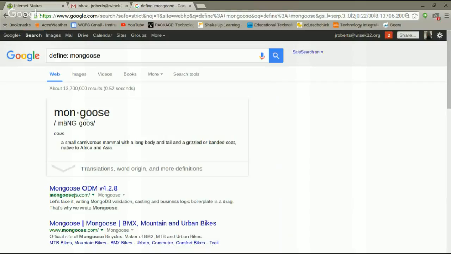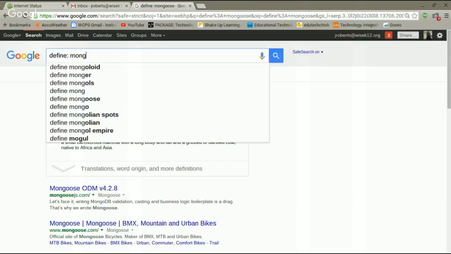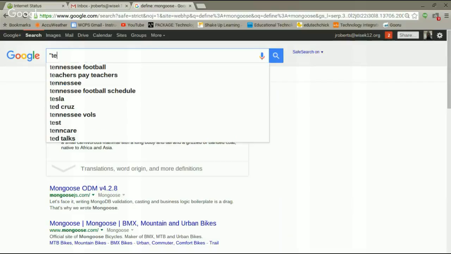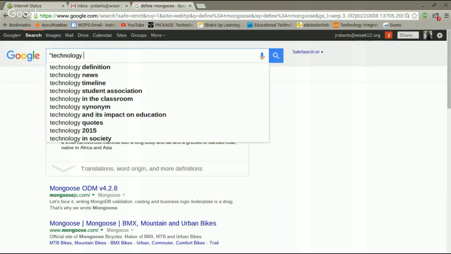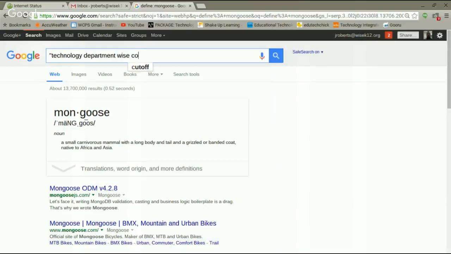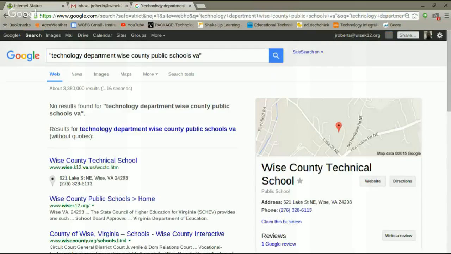Alright, here's another one. We're doing a Google search. We're wanting to find specific information. Let's say I want to know about the technology department, Wise County Public Schools, and only that information. I want to be very specific. If you want to be very specific in your searches, use quotation marks. Alright, see what comes up.